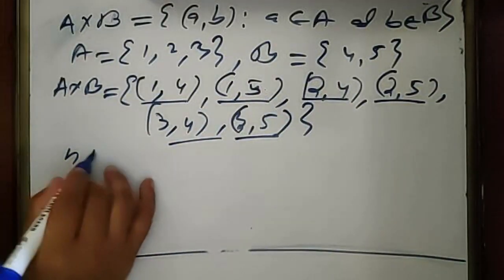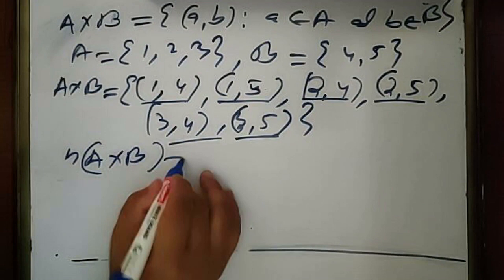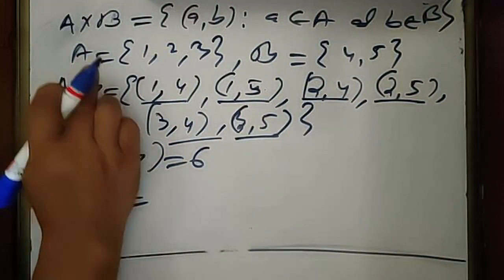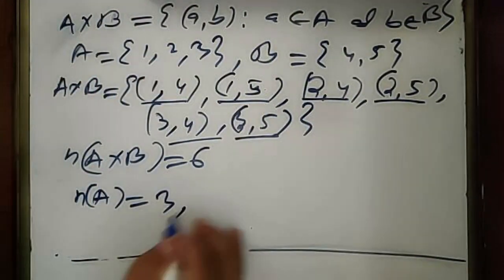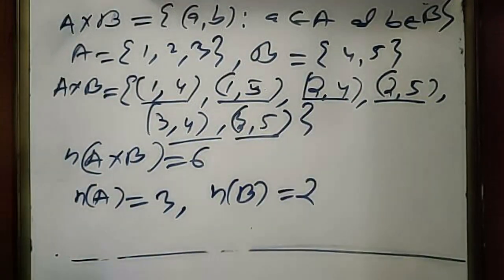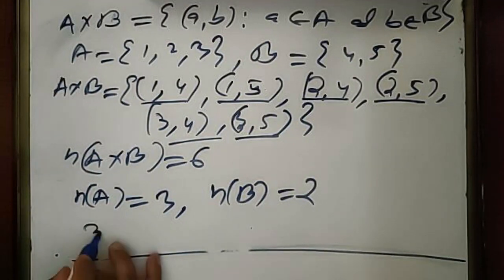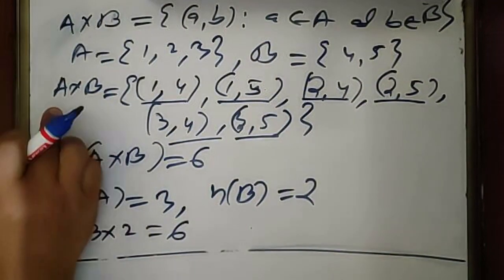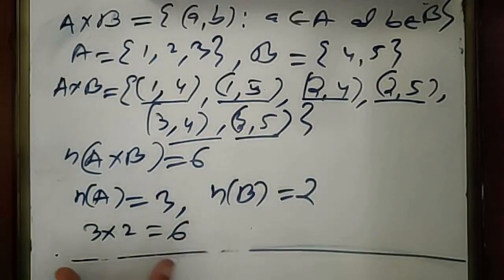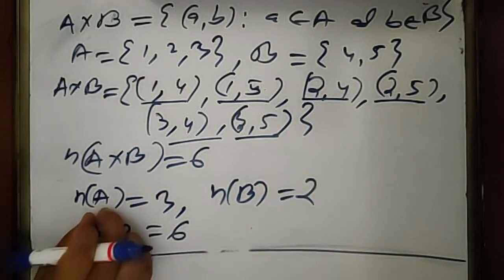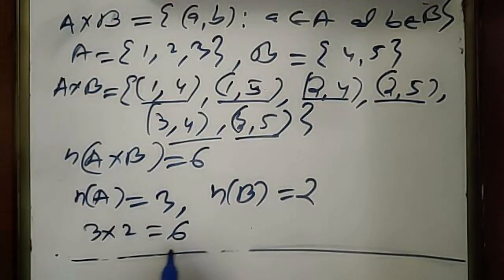Counting them: 1, 2, 3, 4, 5, 6. So the number of elements in the Cartesian product A × B is equal to 6. But the number of elements in A is 3 elements. The number of elements in B is 2 elements. So the product of the number of elements in A and B is 3 into 2 equal to 6. So the number of elements in the Cartesian product of the sets A and B must be equal to the product of the number of elements in A and the number of elements in B.